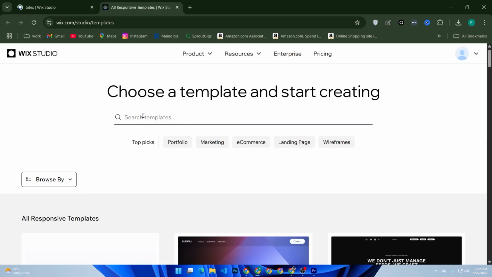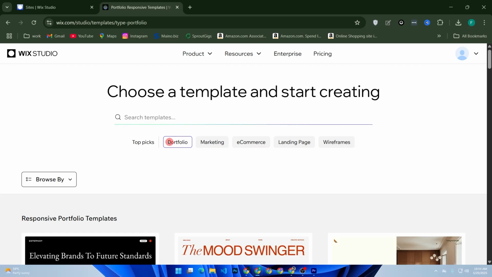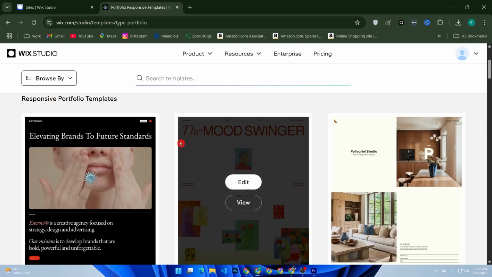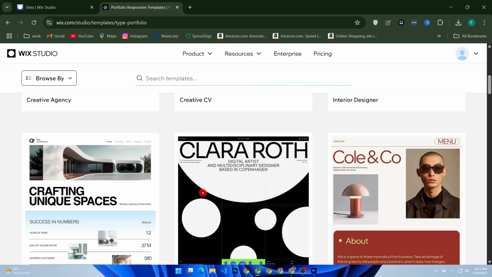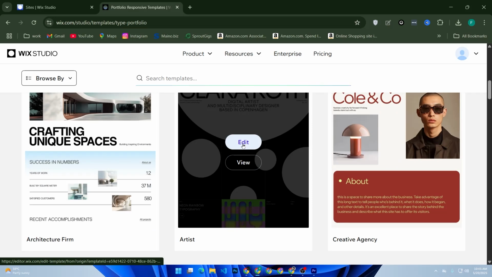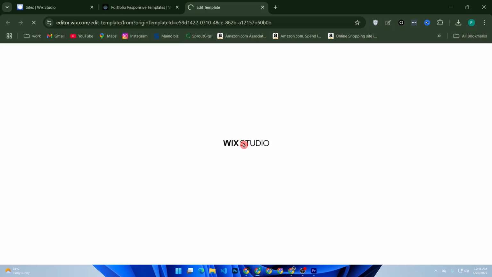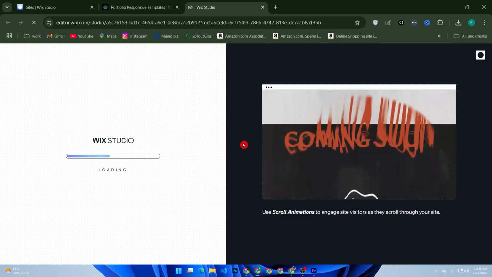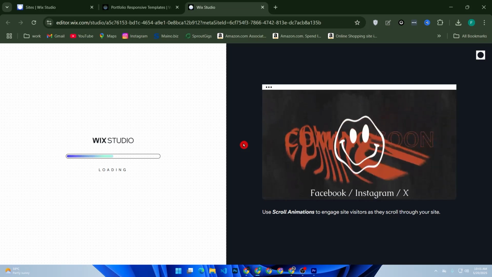Now choose portfolio as your website type. Wix will now give you two options. Use the Wix ADI to build for you, or choose a template and customize it manually. Wix offers stunning portfolio templates for designers, artists, and photographers. Choose one that fits your style, then click Edit to open the Wix editor.